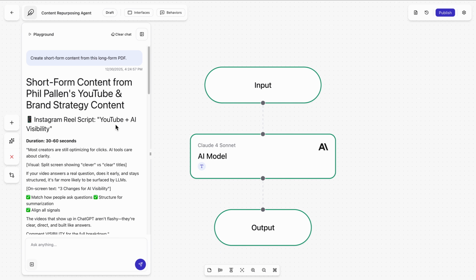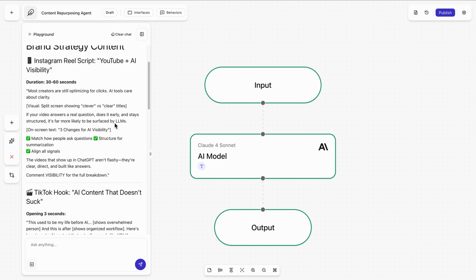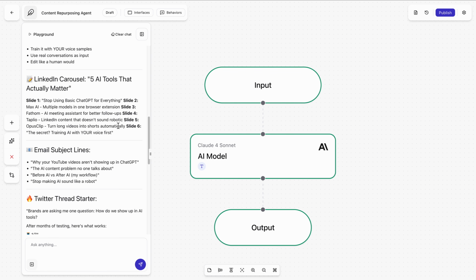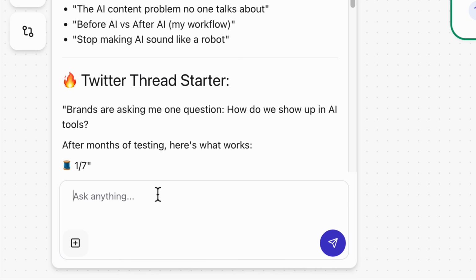Once it finishes, I can scroll back to the top and review each output slowly. This thing works very quickly, and that's where it becomes really practical. Consistent brand voice, far less manual work. And if you think about it, I didn't really even give it that much input. And then from here, I can just keep refining by talking to it.